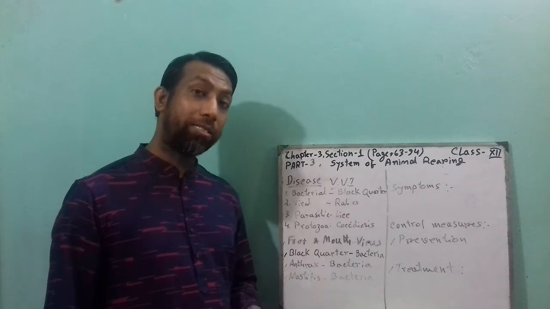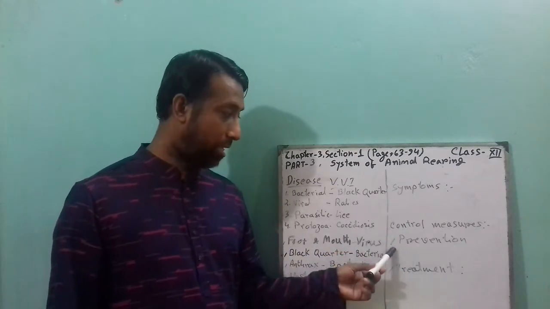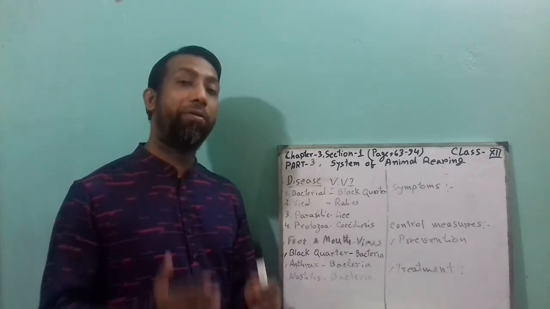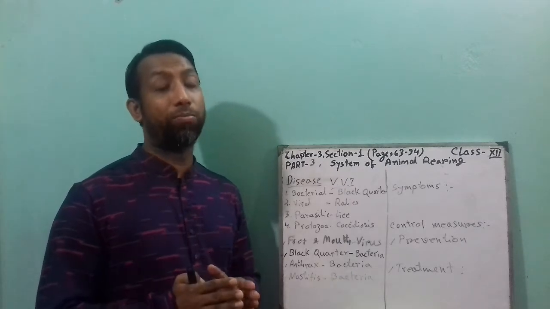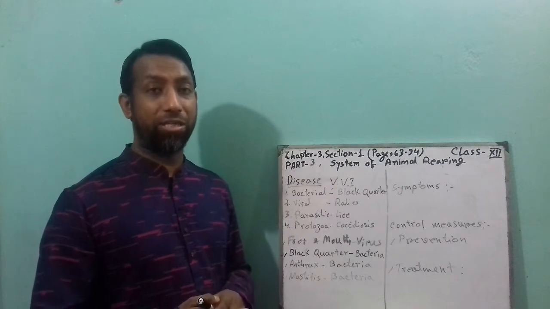What are the control measures? The control measures, I told you, are divided into 2 points, which are prevention and treatment. What is prevention? Prevention means it can be done before the attack of the disease, and treatment is after the presence of the disease.